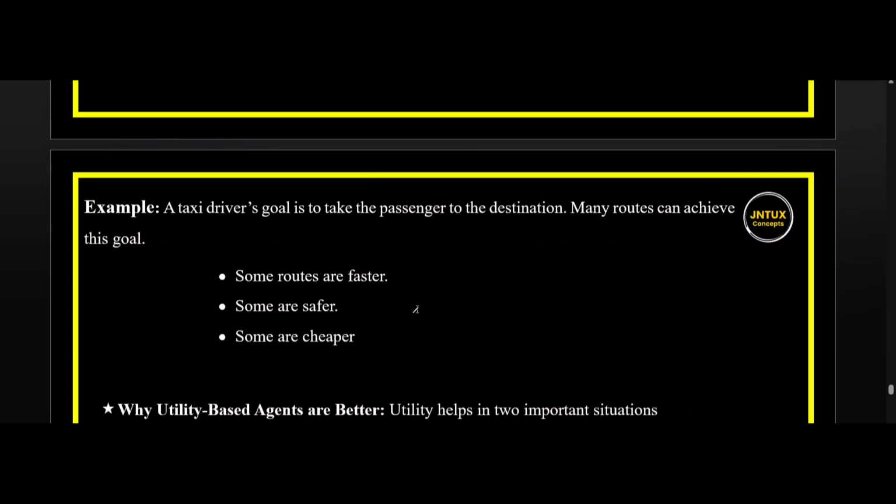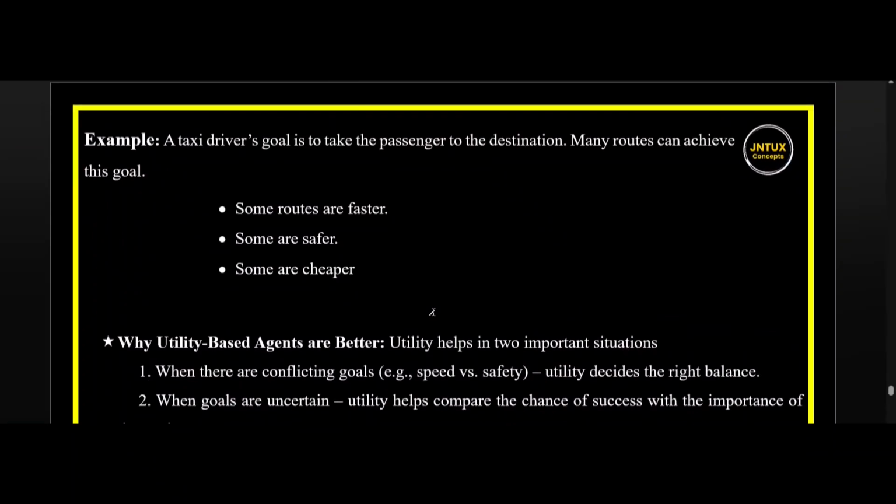The goal based agent doesn't care about the faster, safer, cheaper routes. It just cares about taking the passenger from the pickup point and driving him to the destination. That's it. Whereas the utility based agent considers options like the faster route, the safer route, and the cheaper or affordable route.